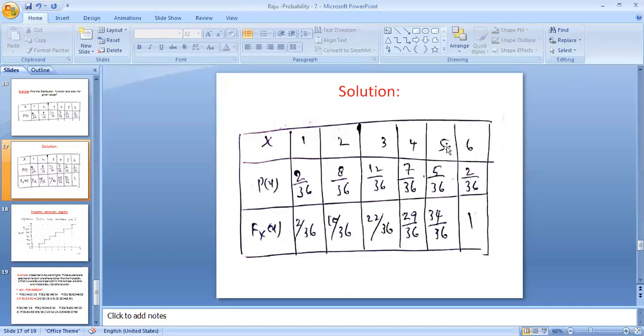Similarly, F_X of 5 is 5 plus 7 plus 12 plus 8 plus 2, equal to 34 by 36. And the last one is the total probability, F_X of 6, the addition of all previous cumulative probabilities: 2 by 36 plus 8 by 36 plus 12 by 36 plus 7 by 36 plus 5 by 36 plus 2 by 36, equal to the total value 1.